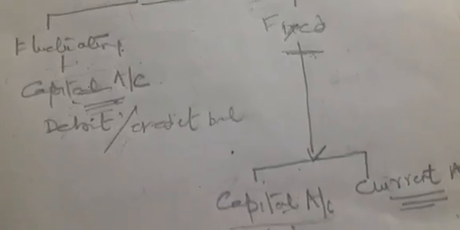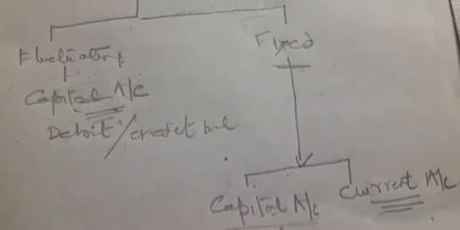So partners' capital can be of two types, fluctuating or fixed. In case of fluctuating capital, one account is prepared, the capital account. In case of fixed capital, the capital account is divided into two: capital account and current account. Fixed means the capitals are fixed during the lifetime of the firm, and in case of fluctuating capital, capitals are not fixed and additional capital can be introduced by the partner.